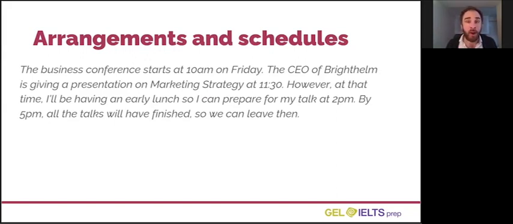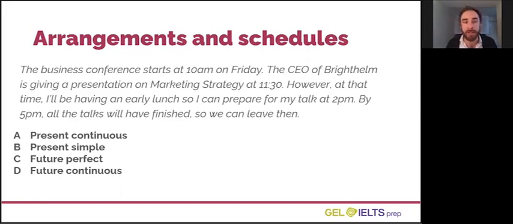In this text, there are 4 different future forms. They are present continuous, present simple, future perfect, and future continuous. So let's see which ones are which. First of all, we've got the verb starts. Is this A, present continuous, B, present simple, C, future perfect, or D, future continuous? Look at the next question below this video and choose the correct option A, B, C, or D.